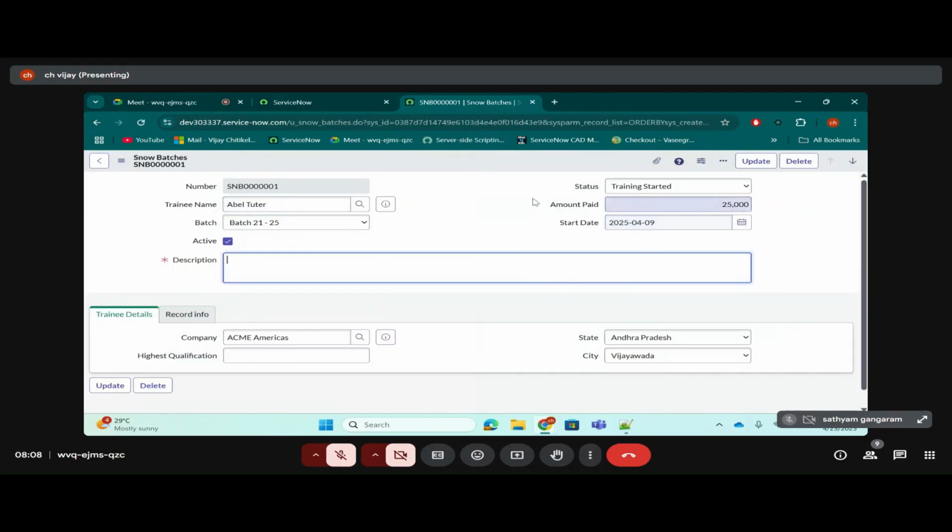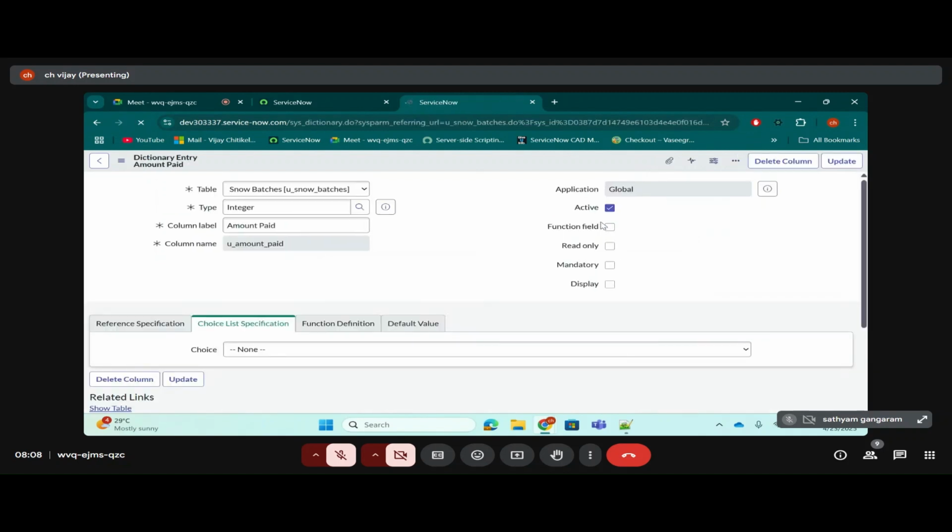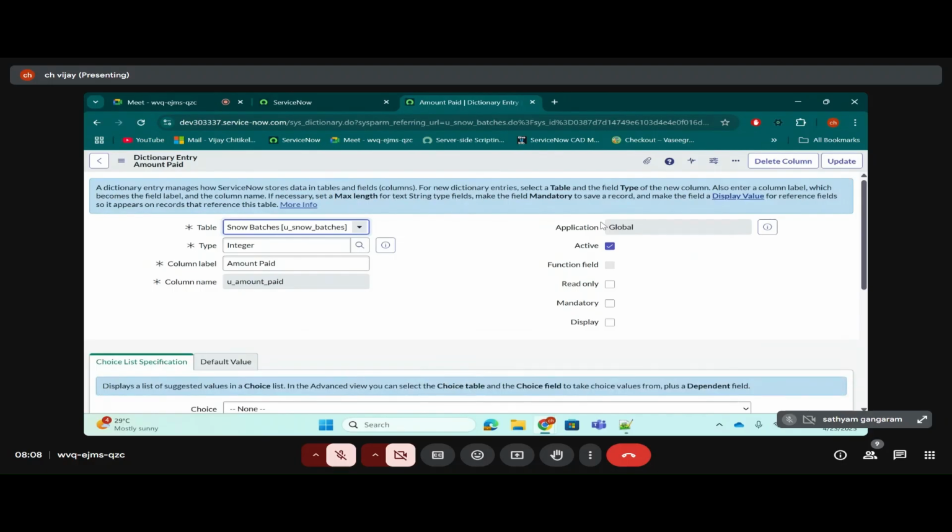Now I want to make this amount paid hidden. It should not show on the form. Same configuration? Configure dictionary. Display is meant for other purposes, guys. Active means deactivating the field.